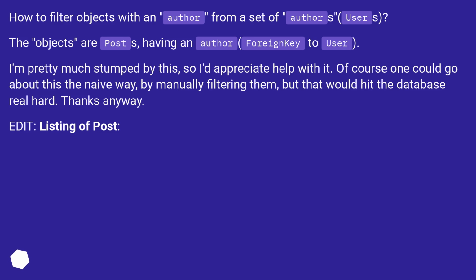Of course one could go about this the naive way, by manually filtering them, but that would hit the database real hard. Thanks anyway. Edit. Listing of post.